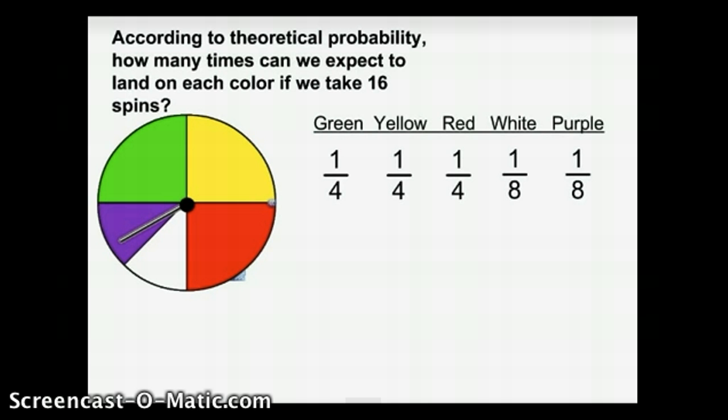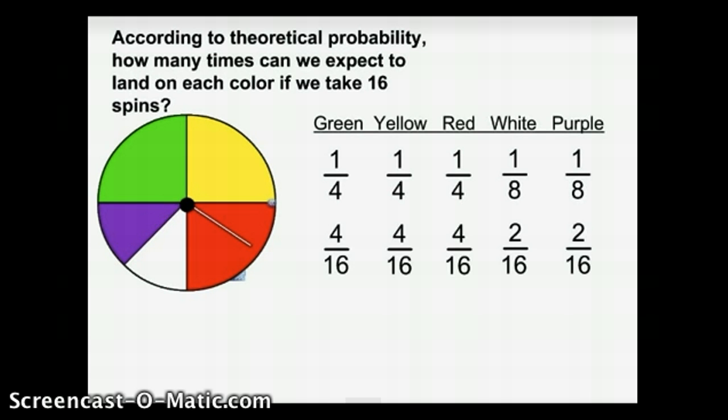All of the theoretical probabilities which we just listed are expressed in lowest terms. We must convert each one of these fractions into 16 because we want to know how many spins out of 16. So all we have to do for green, yellow, and red is to convert the 4 into 16, and for white and purple we also have to convert the 8 into the 16.